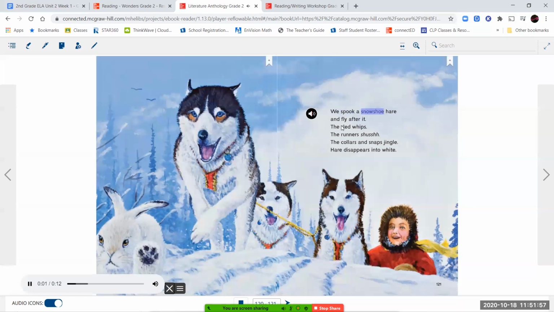We spook a snowshoe hare and fly after it. The sled whips. The runners shush. The collars and snaps jingle. Hare disappears into white.